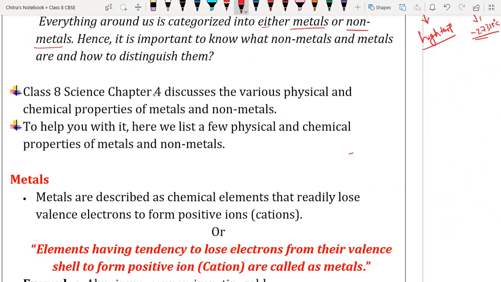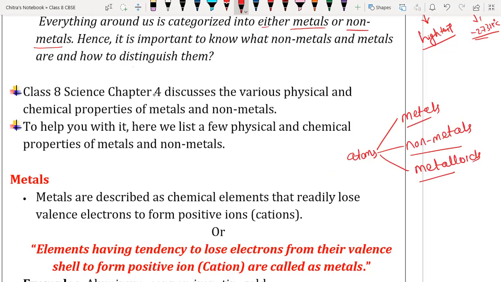Otherwise, elements have three types. I'm writing here: atoms or elements are of three types. One is metals, second is non-metals, and third is metalloids. Understood everyone?